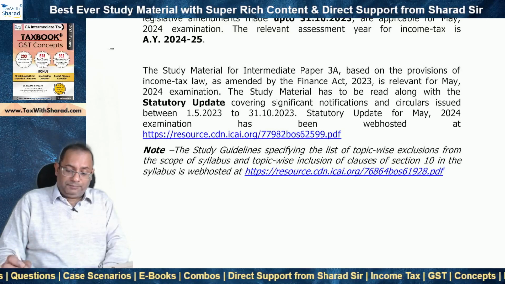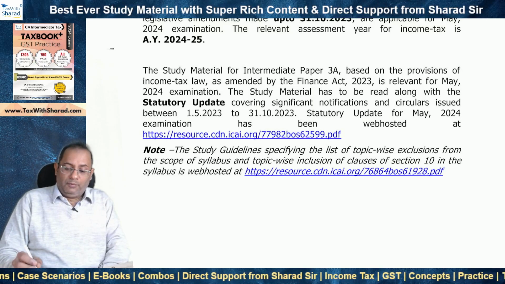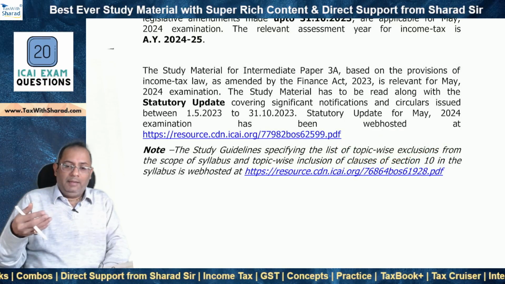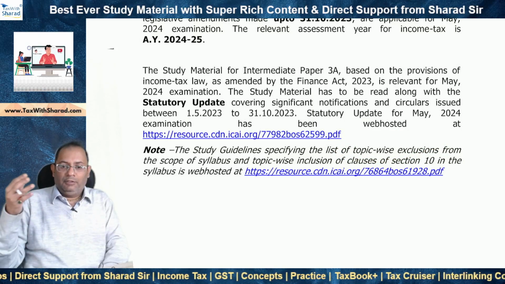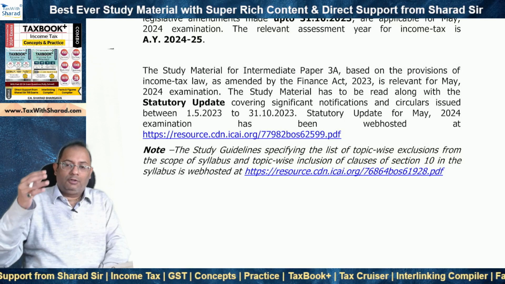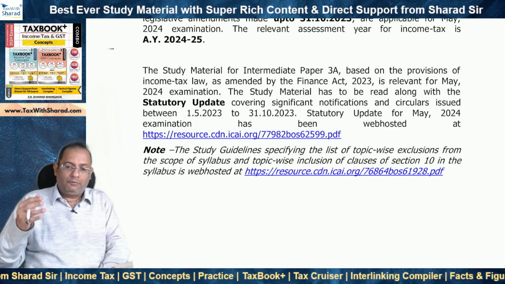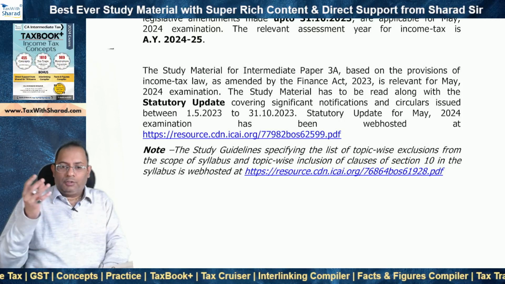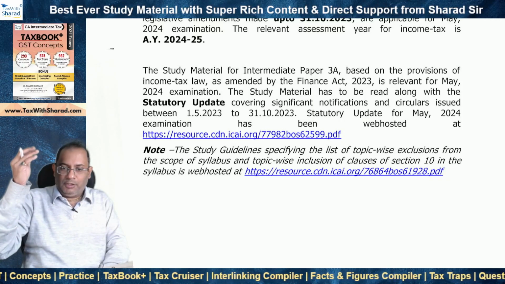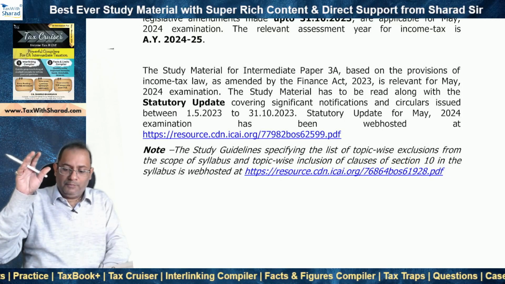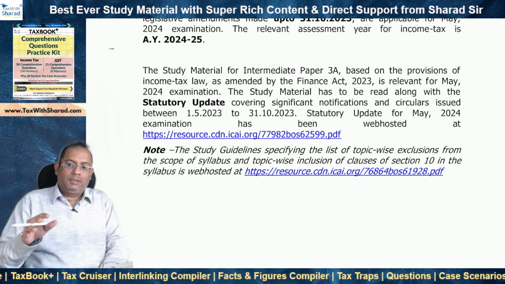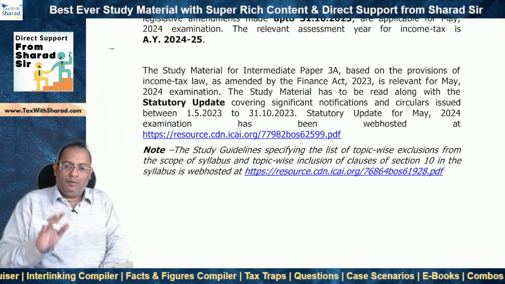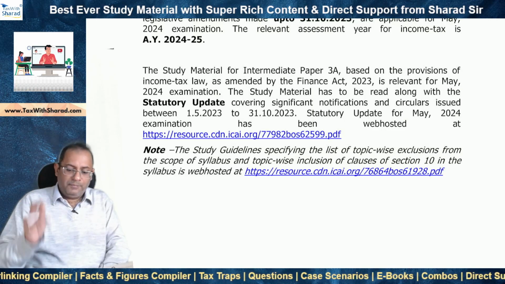Now the next point, list of topic-wise exclusions. As you know, ICAI comes up with a document specifying the list of topic-wise exclusions from the scope of syllabus. So whatever is mentioned in that document, those particular exclusions are not relevant for exams, and therefore you need not study them. They are out of the syllabus for that particular attempt.